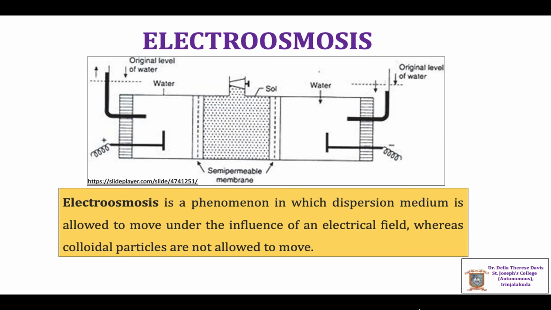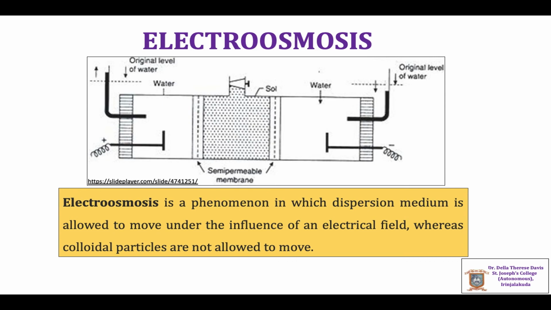The movement of the particles is prevented by a semi-permeable membrane, and in this case the dispersion medium moves in the opposite direction under the influence of an electric field. This phenomenon is called electroosmosis.